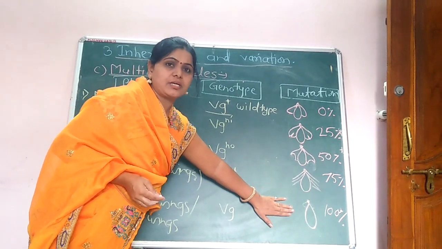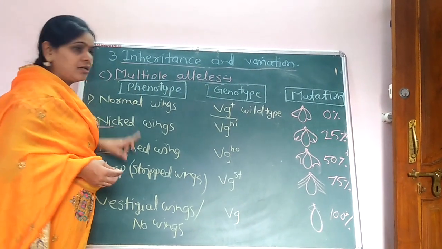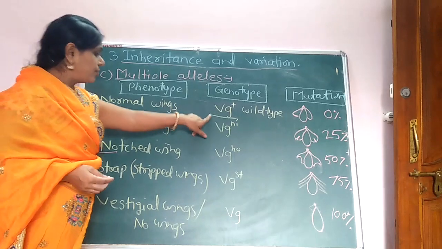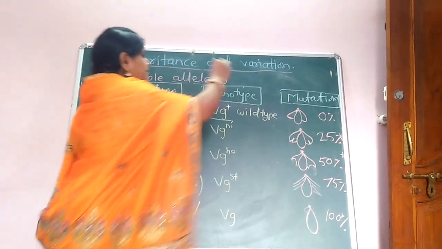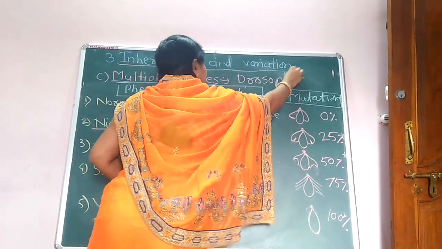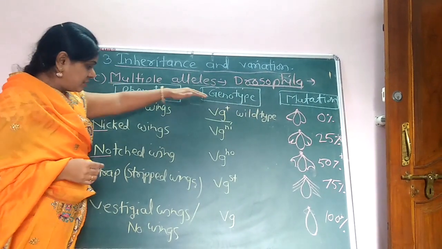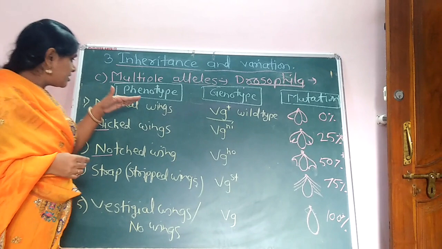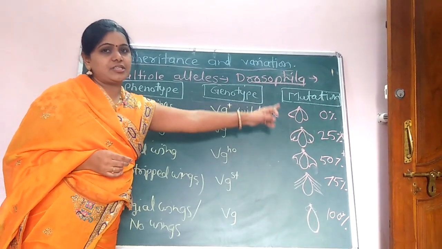That is the 100% mutation here. And this is one of the examples of the multiple allele, that is the Drosophila. And it is also called fruit fly. This is the phenotypic character, this is the genotypic character, and this is the mutation.